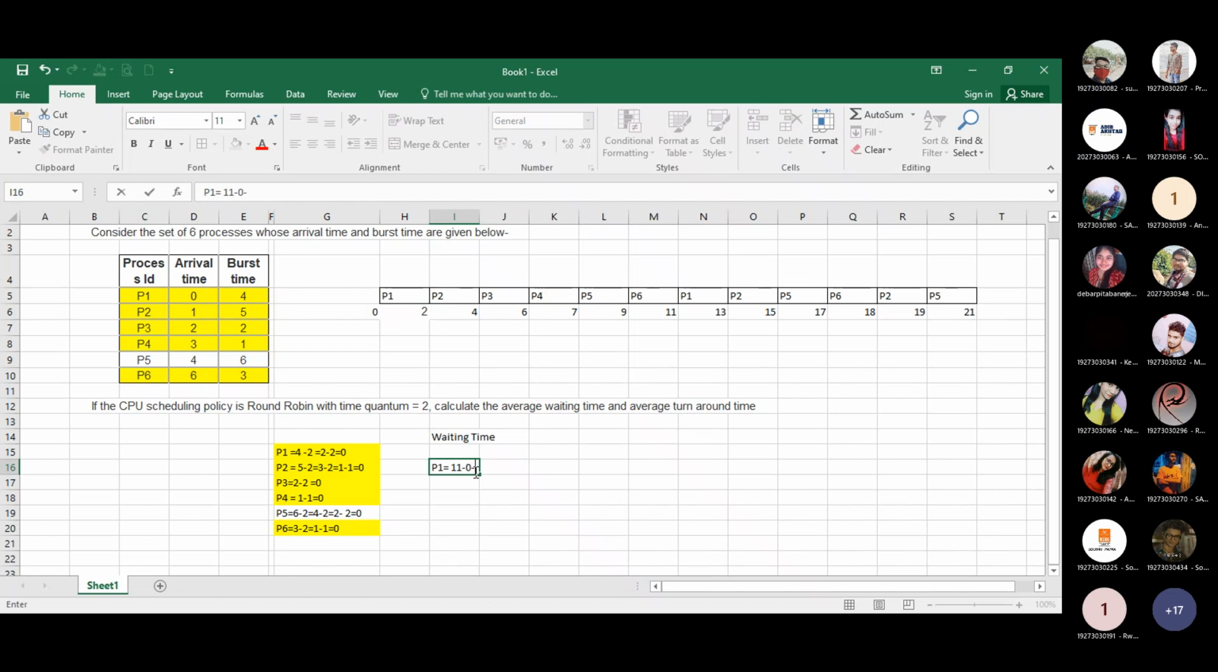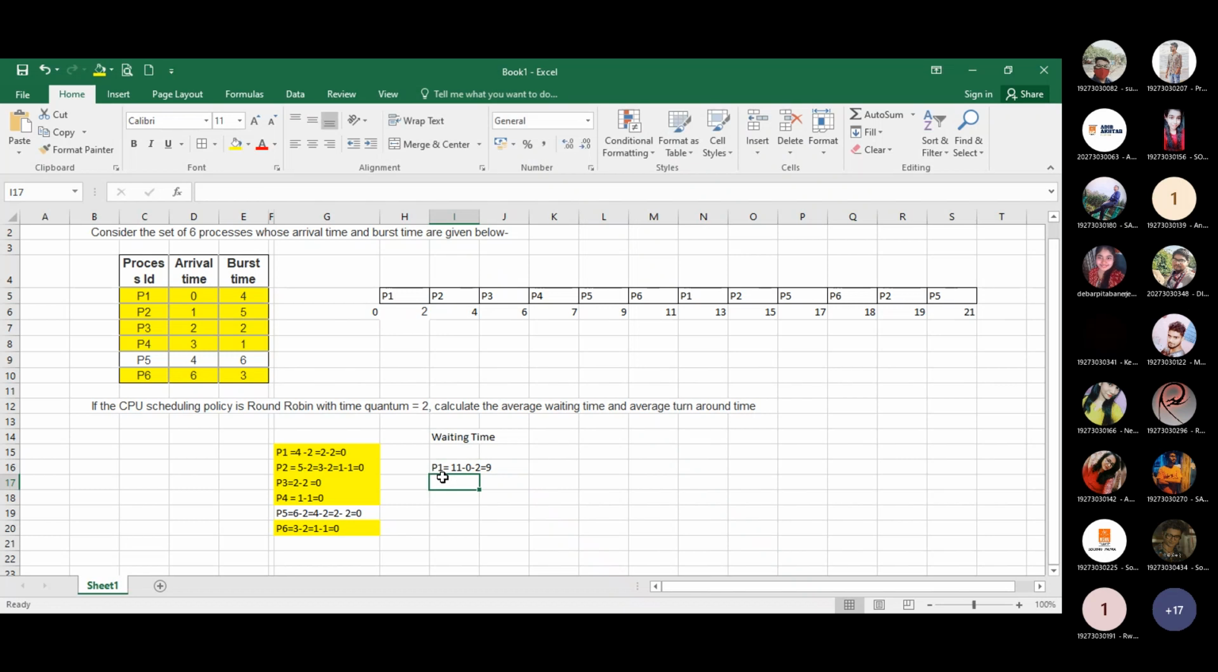Now we should check how many times before that P1 used the system. Tell me. 2, sir. Before that, 2 times. It used the system one time and it used 2 units of time. That's why minus 2. Minus 2. What will be the result? Tell me the answer. 9, sir.